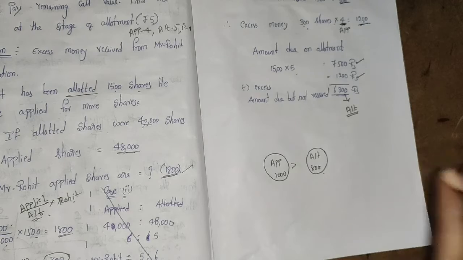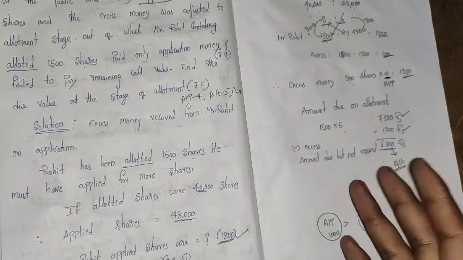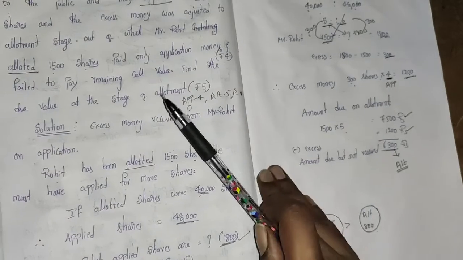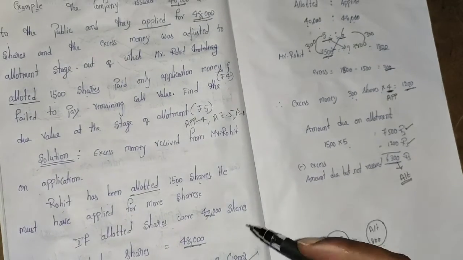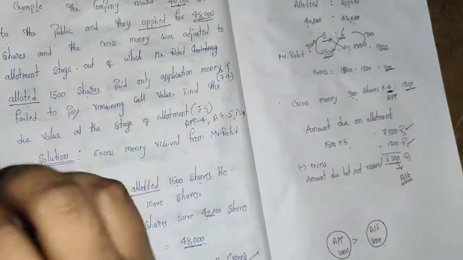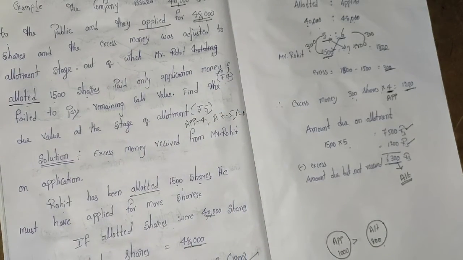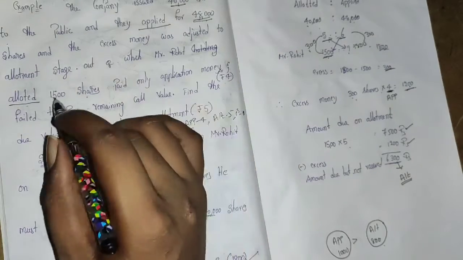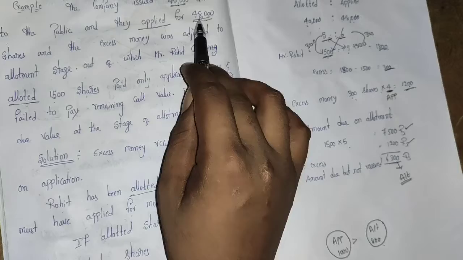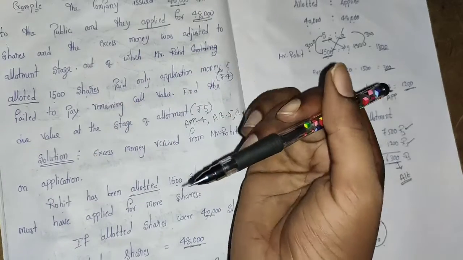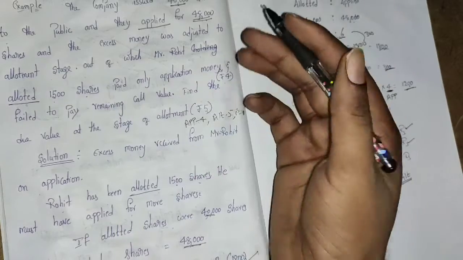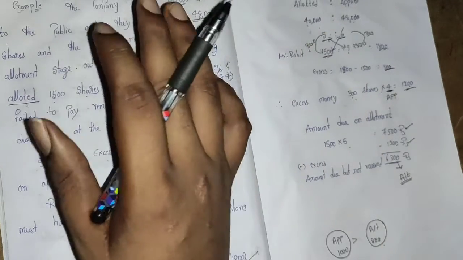While seeing this, most of the students will think, "This is such a tough sum," with allotted, applied and so on. Where students make mistakes is that they will not underline these two, because these two play a very major role at the time of oversubscription. Indirectly they are saying these were cases of oversubscription, first point. And the second point, we have to find out applied versus allotment. Unless you know the difference, you cannot solve the problem.